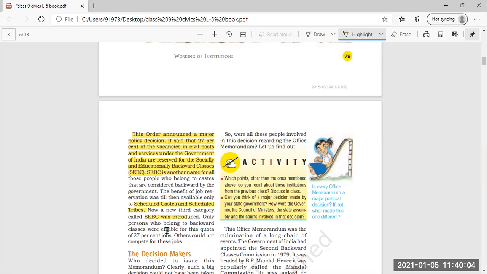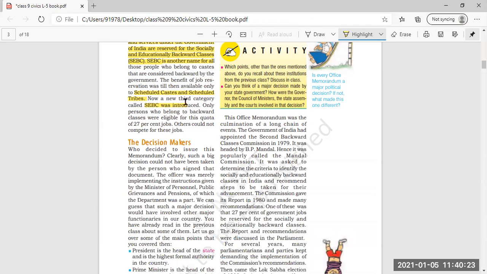Means in this third category, only those people who belong to backward classes were given this reservation in government jobs. Others could not compete for these government jobs. Other people could not compete.